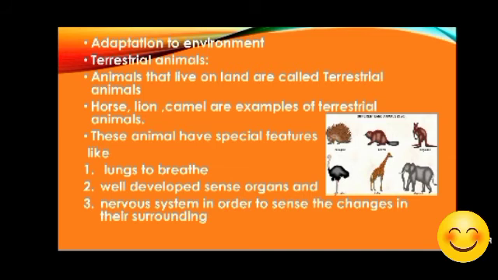Here three common features are given for all the terrestrial animals, either they are from polar regions or desert or plain area, wherever. What are they? Very first, if the animal is a terrestrial animal, its breathing organ will always be the lungs. Second, they have very well developed sense organs and nervous system to sense the changes in their surrounding. For example, we are also terrestrial animals, and as soon as November or December starts, we can feel the cold in the environment. How? Because of our nervous system and our sense organs. Okay, so these are the main features of the terrestrial animal.